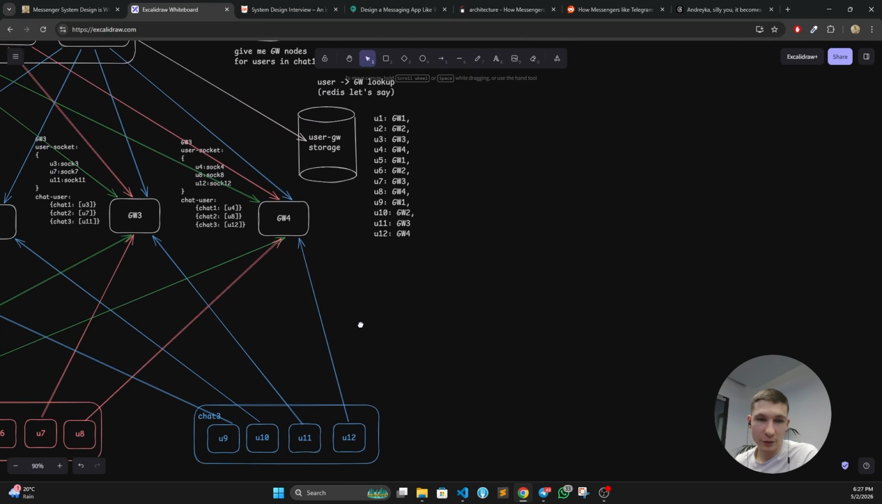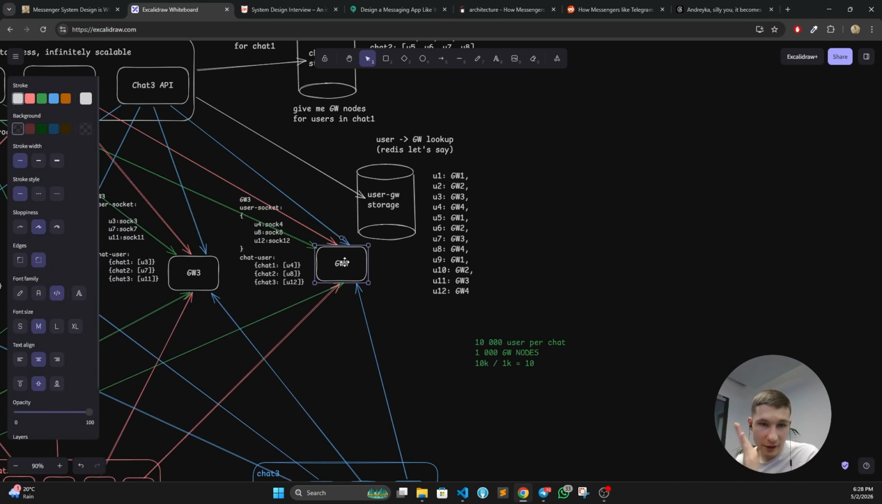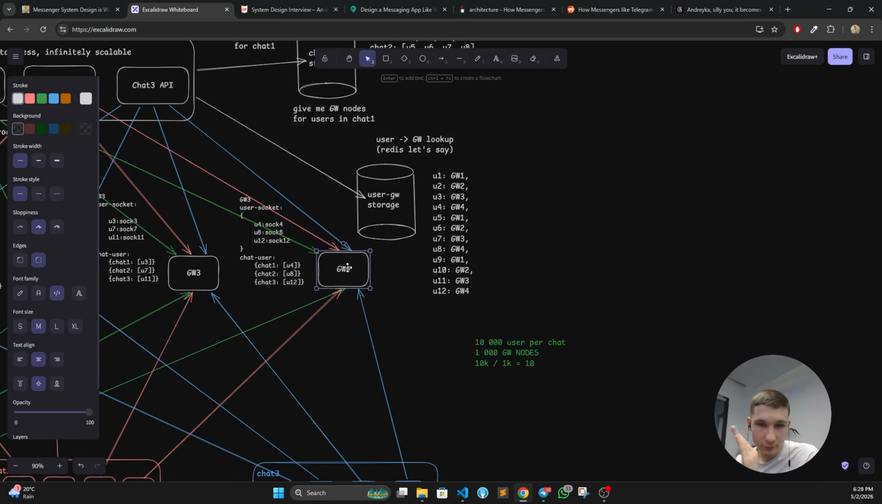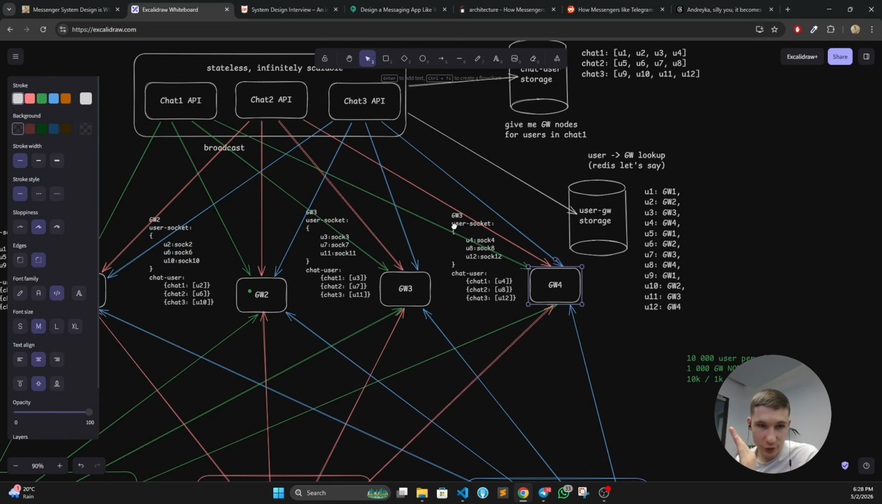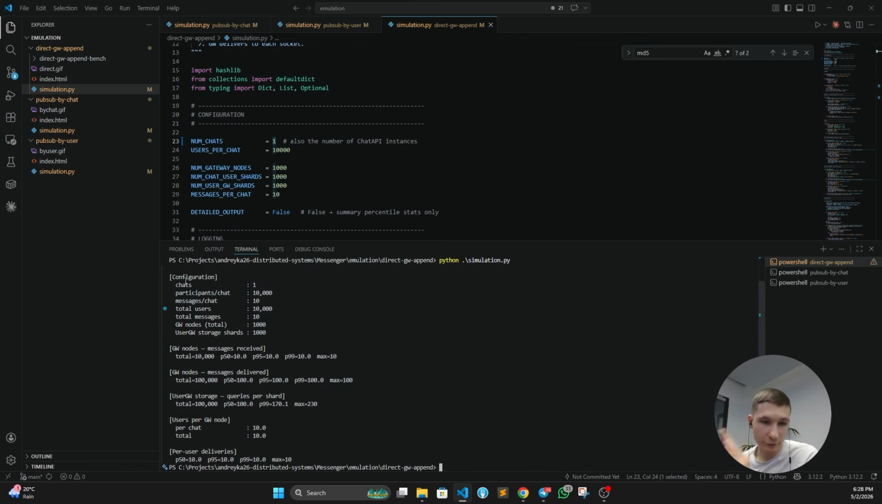If we start thinking in terms of larger scale, in case we have 10K users per chat, we have 1K gateway nodes, the math is pretty simple, right? How many users are we going to have for a single large chat? 10K divided by 1K is going to be 10. So for one single chat, every gateway node is going to have 10 users from this chat. It means for a single big chat, every gateway node is going to process all the messages. This is exactly what happens in this configuration. So we have one chat, 10K participants in this chat.